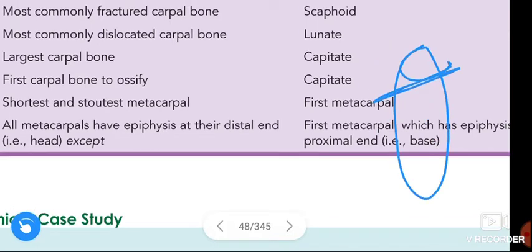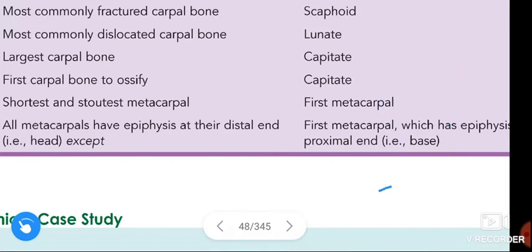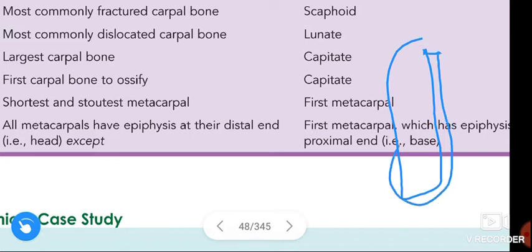But in the first metacarpal, the epiphysis is at the proximal end, at the base. This is the base and this is the head.